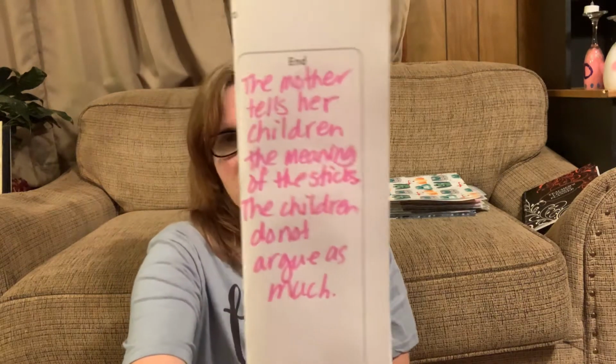And then what happens at the end of the story? The mother tells them the meaning of that stick. What did she say that meaning was? That's right. Let's look at that. She said that when we don't stay together, our family's weak. That's like the one stick on its own. It's weak. It could break. But when we stay together, what? Nothing can break us apart, right? Because you couldn't break that bundle of sticks. All right, so at the end of the story, the mother what? Tells them the meaning of the sticks, and then the kids didn't what? Argue as much. Good job.